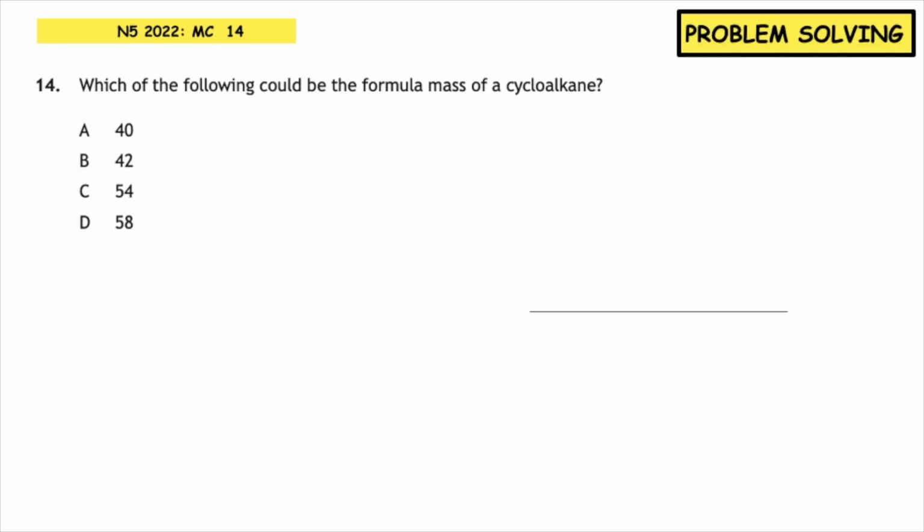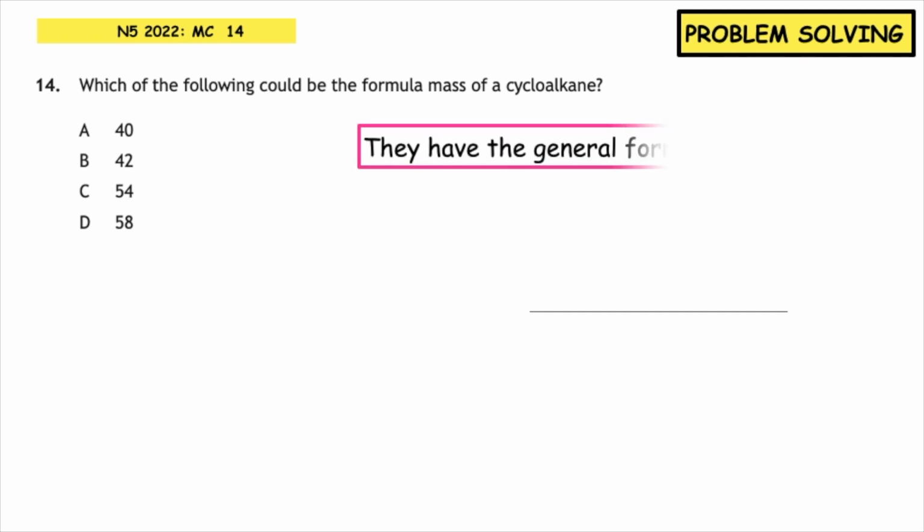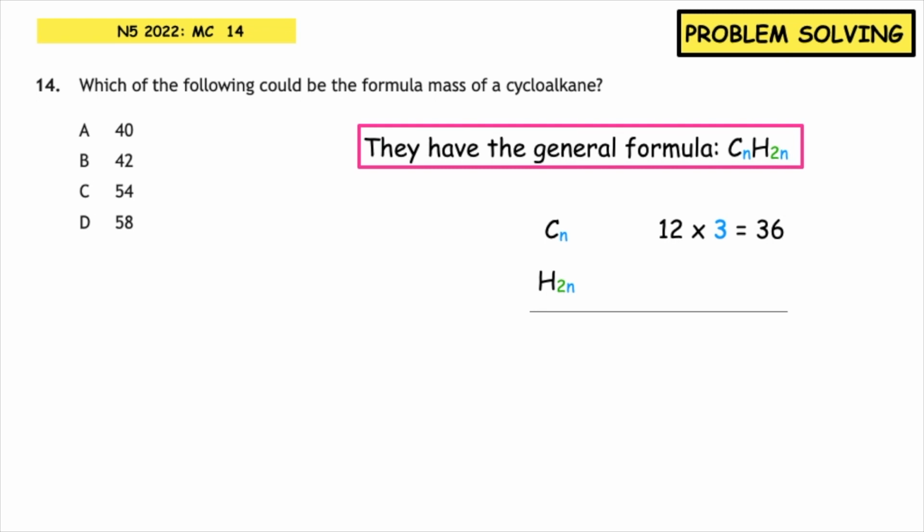Multiple choice 14. Which of the following could be the formula mass of a cycloalkane? So we need to know that they have the general formula CnH2n. What we want to then do is we say, well, how many carbon atoms could we potentially have? So if I was to do the GFM of carbon, that's 12 multiplied by 3, that gives me 36. I would want to do the hydrogens, which have a GFM of 1, but times it by 2 times the number of n that I've given in this case, which is 3, which would give me 6. 36 plus 6 gives me 42. So the correct answer to this is multiple choice answer B.